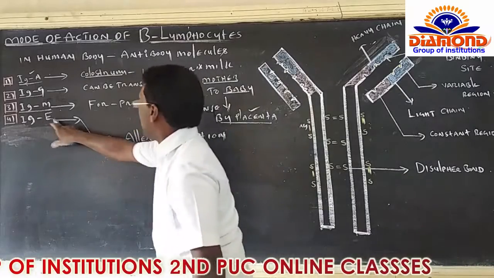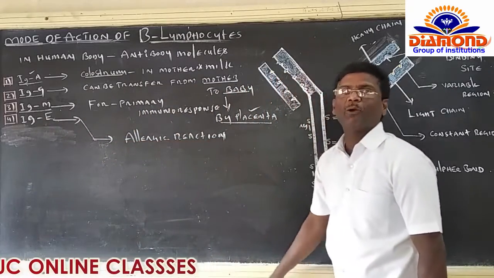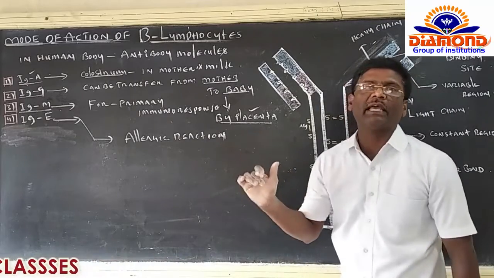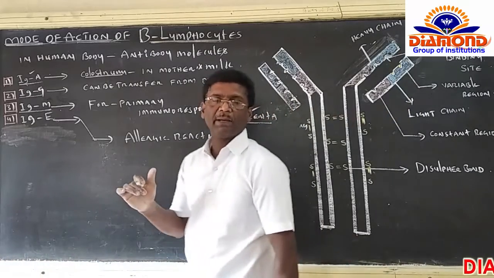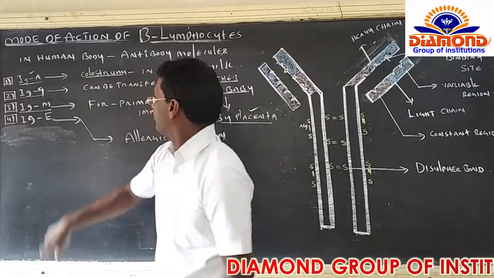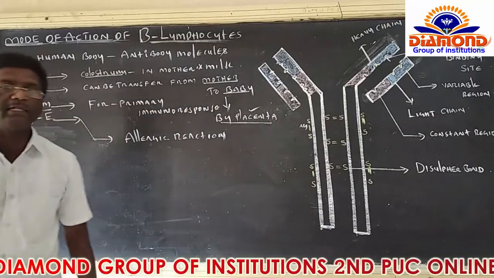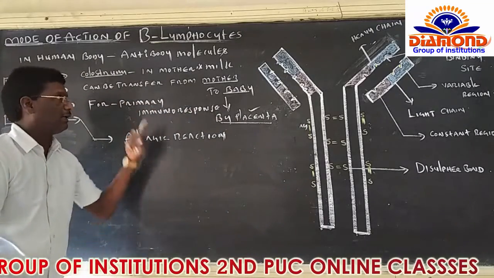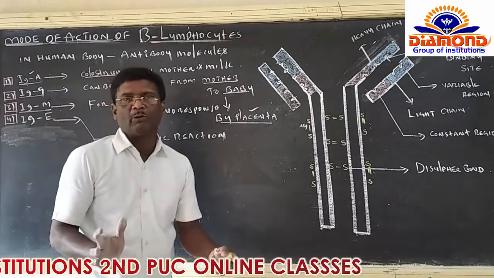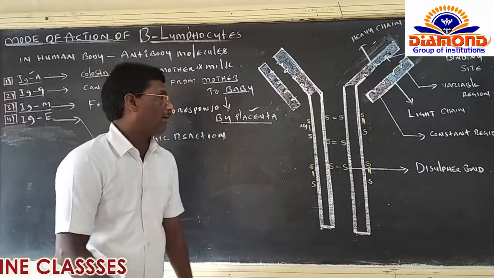And lastly, IgE is present here, immunoglobulin E. This is produced only during an allergic reaction. Whenever a person is affected by an allergic reaction or an allergy, at that time this immunoglobulin is produced. Yes, that is the complete information regarding the different types of antibody molecules present in the human being's body. Right.